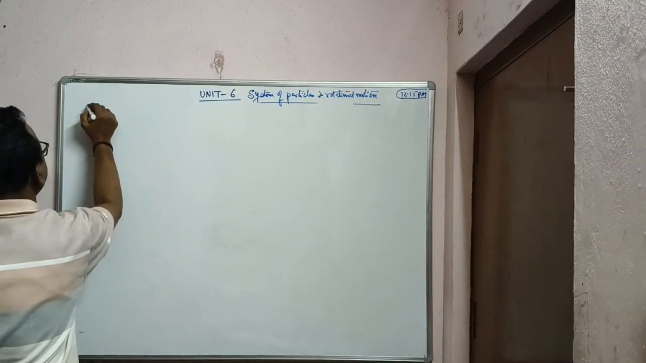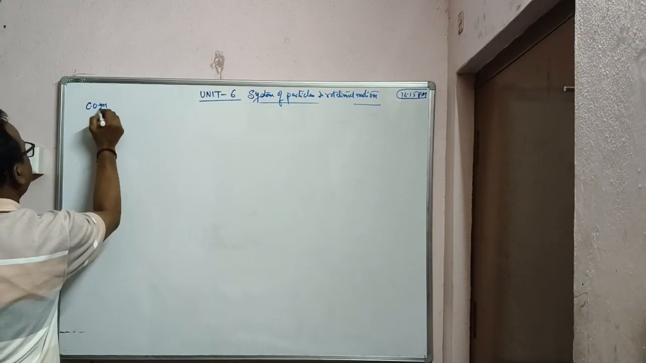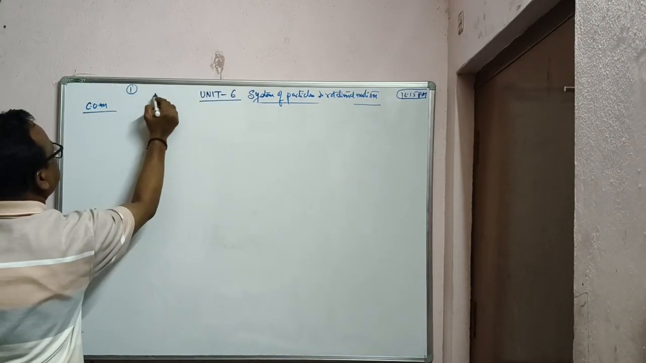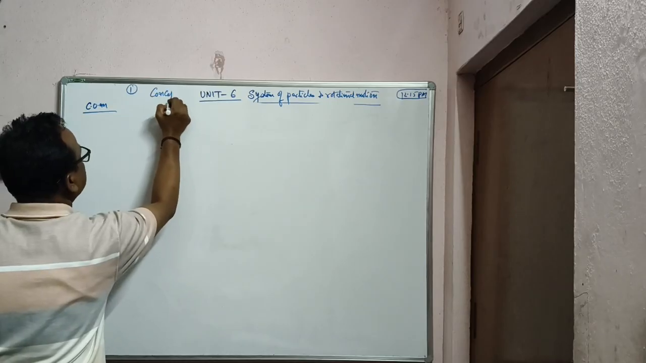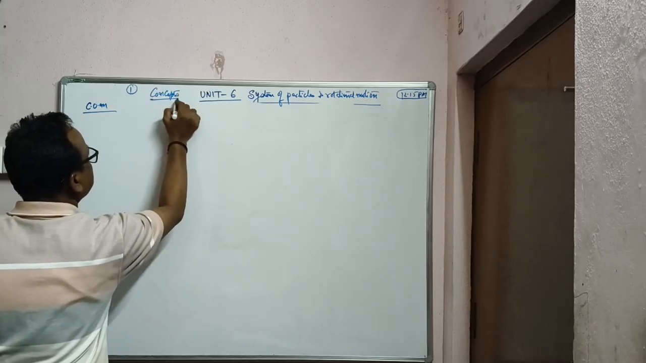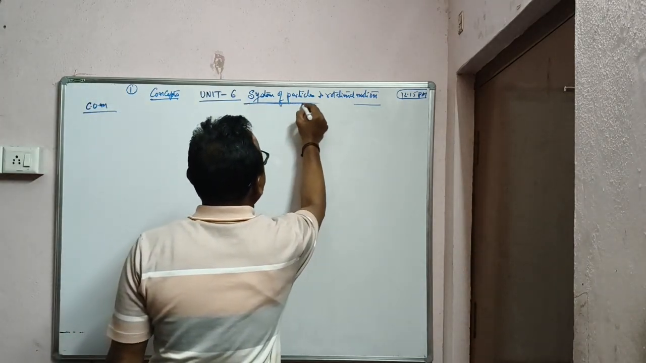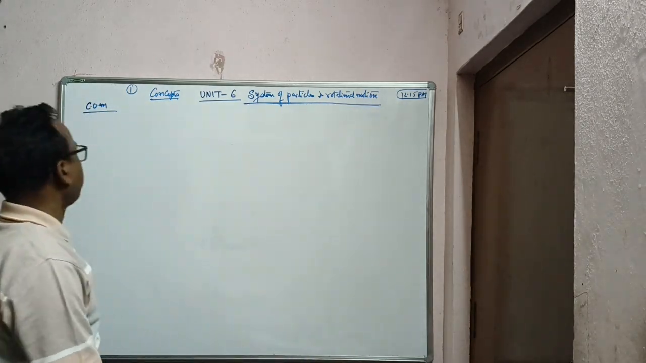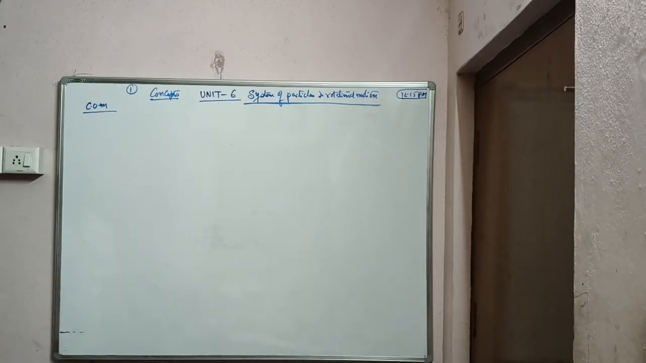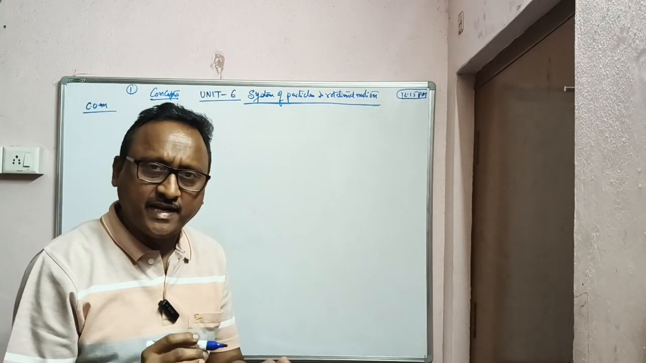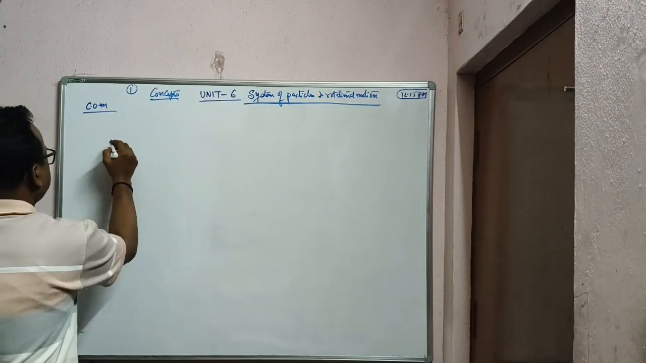Center of mass. This is the first video regarding concepts, unit 6. Regarding full concepts, unit 6, that is system of particles and rotational motion. First concept and first video. So what is center of mass? First of all, let us understand the concept.